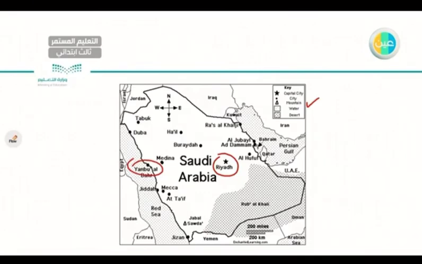We have mountains. As you can see, we have Jibal al-Suda. Also, I have the water. As you can see, I have the Gulf and the Red Sea. And the last one I have is the desert, which is Rub' al-Khali. Very good. Let's go to the next one.